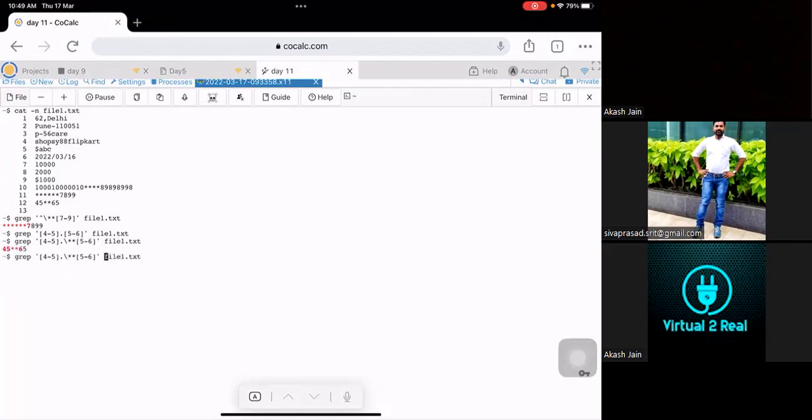I think the 10th will also come in this. Oh, 10. Okay, got it. Why? Because I have given it like this. We have given the 5 to 6 range only. If I change the range, let's see whether we'll get the output or not. Why are we not getting the 10th row? Because here I have given two characters, the first one and the second character, and the third one I have given it like this, and this comes after the 11th or 12th character. That's why. Also we have given 4 to 5 in the starting. Exactly, correct.